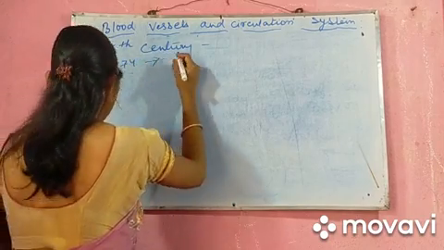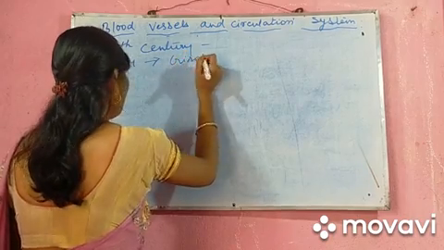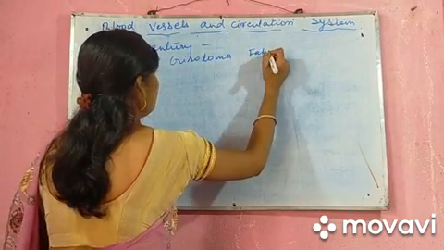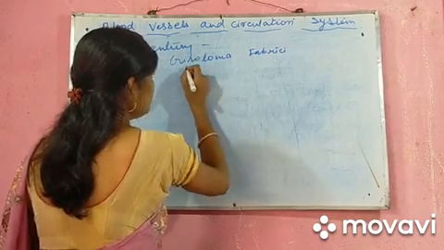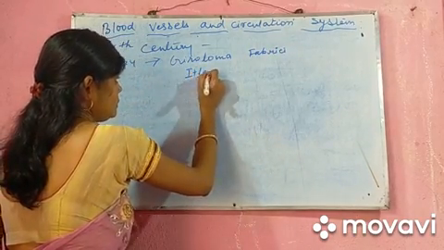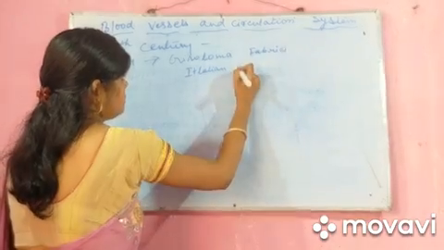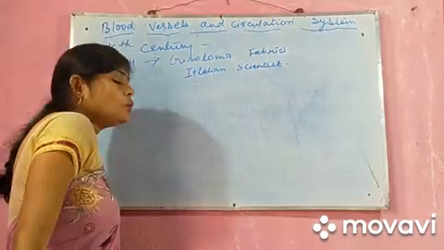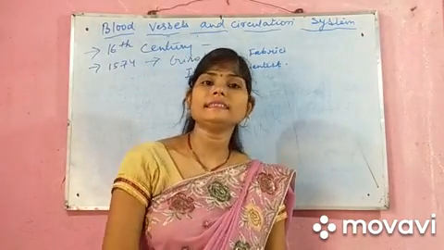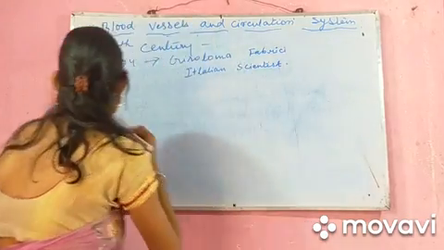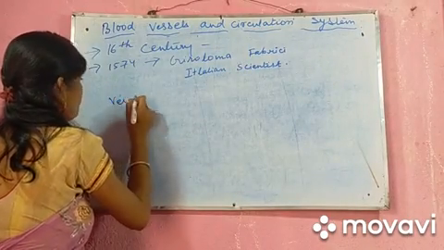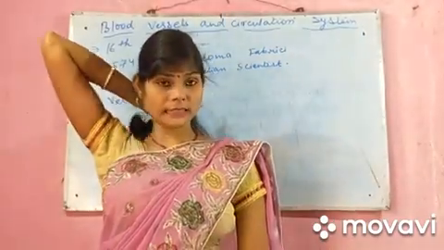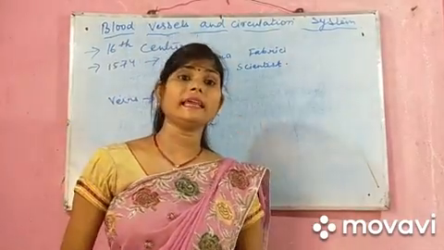1574, an Italian scientist came, Girolamo Fabrici. Girolamo Fabrici was an Italian scientist who came and explained to us about veins. Where? In the legs. He explained to us about veins in the legs.